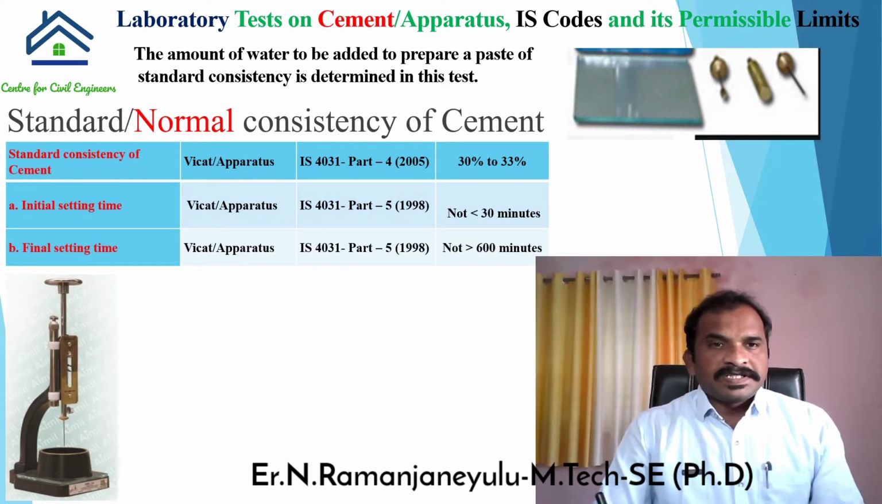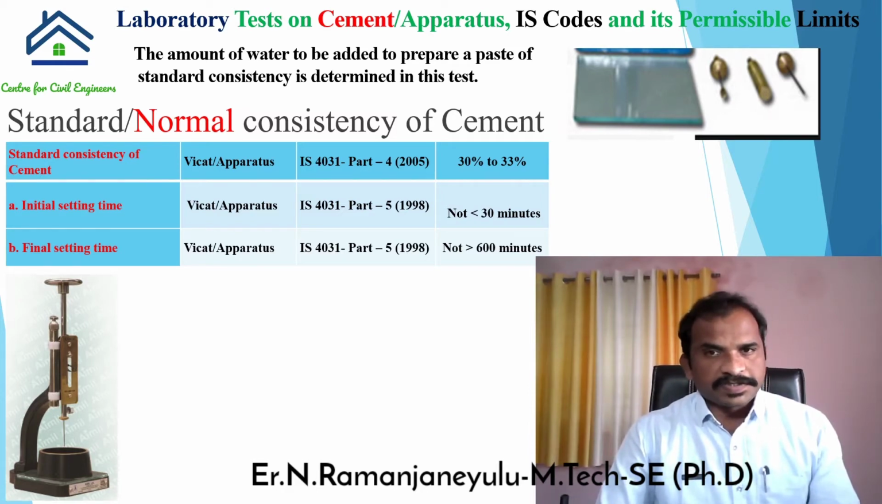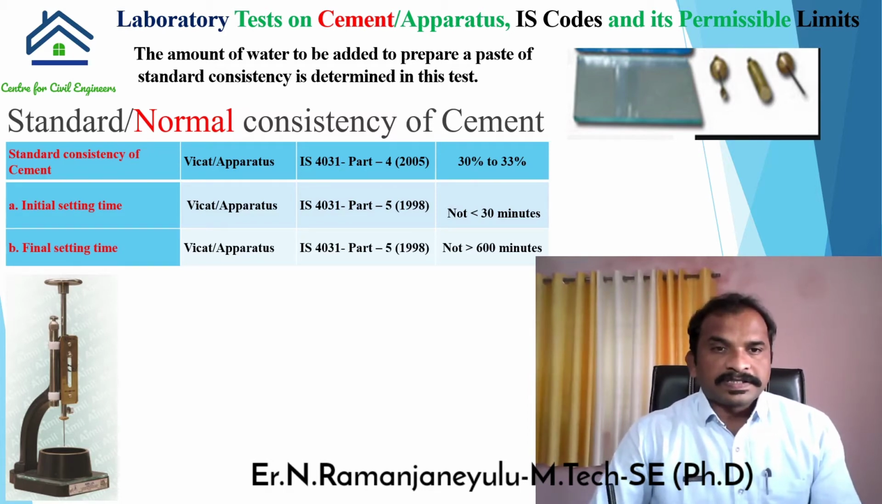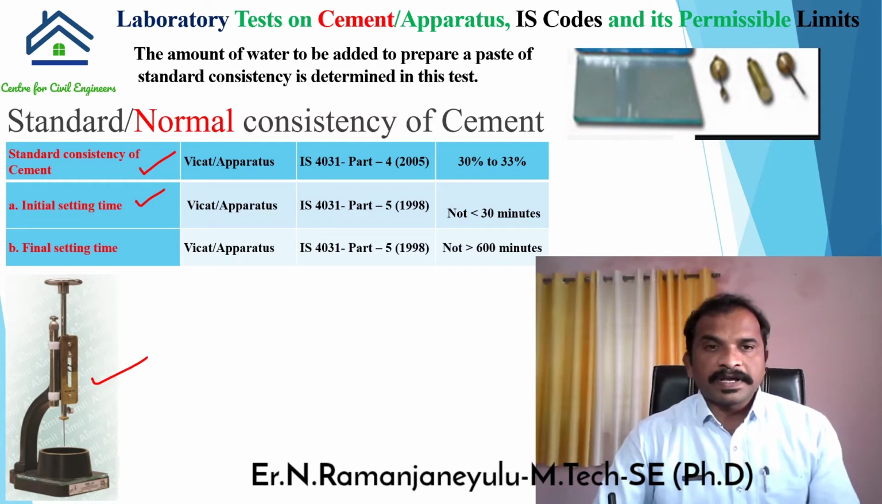the second one is standard consistency, also called normal consistency of cement. To perform this test, this is the apparatus which we have to use. Its name is the Vicat apparatus. Using this one apparatus we can perform three tests: standard consistency of cement, initial setting time of cement, and final setting time of cement.